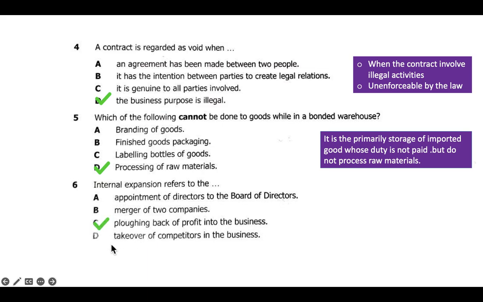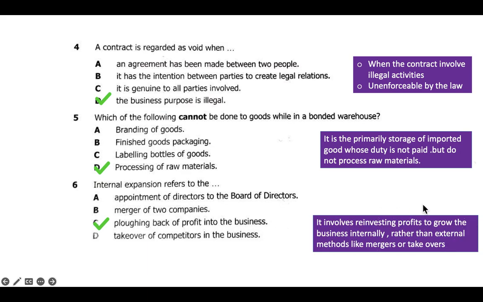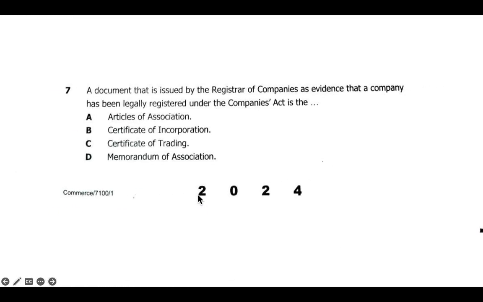And then D is not an answer. Takeover of competitors in the business is not an internal expansion. It deals with the plowing back of profits into the business. We can state it involves the investment of profits to grow the business internally, rather than external methods like mergers or takeovers. So this is internal expansion. Let's look at the other question.